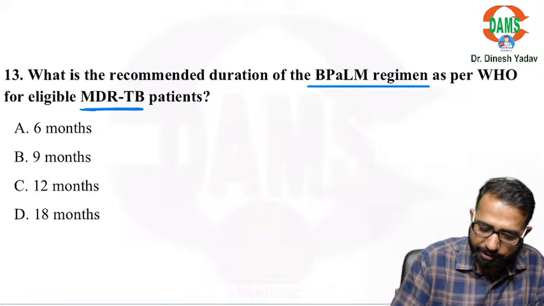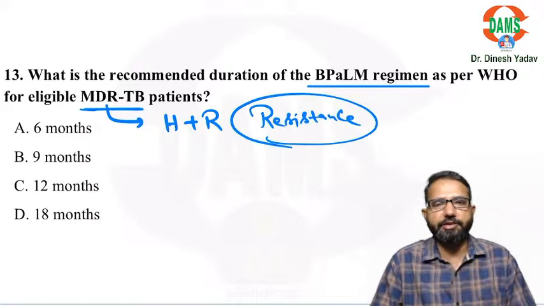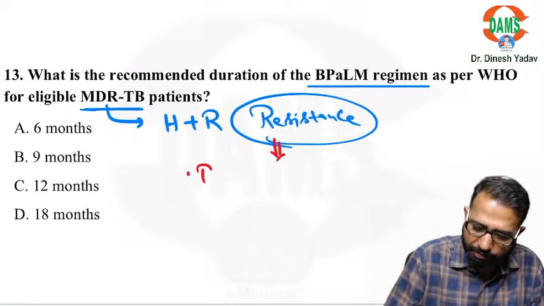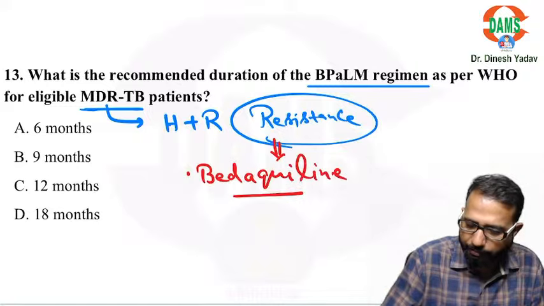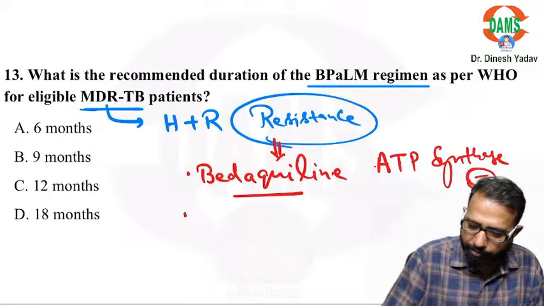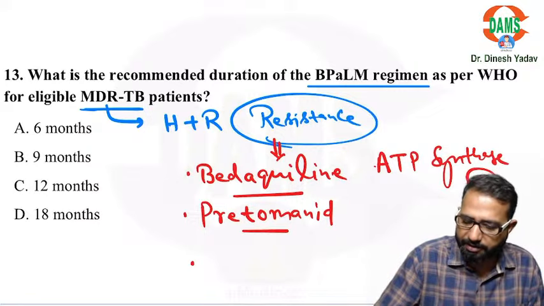So first, what is MDR TB? MDR means H plus R resistance. H is isoniazid, R is rifampicin. Then we use the BPaL regimen. B for bedaquiline, that is an ATP synthase inhibitor. Then we have P for pretomanid, that is a mycolic acid inhibitor.